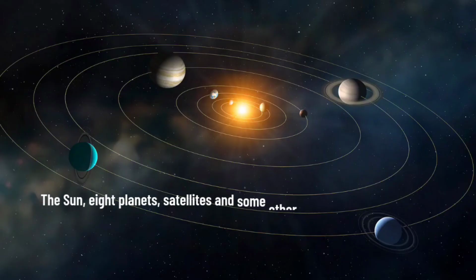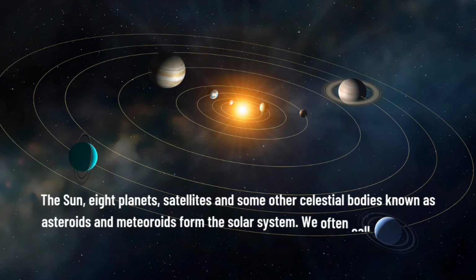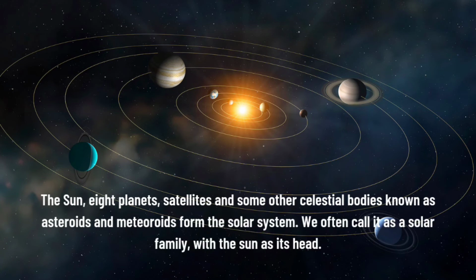The sun, 8 planets, satellites and some other celestial bodies known as asteroids and meteoroids form the solar system. We often call it a solar family with the sun as its head.